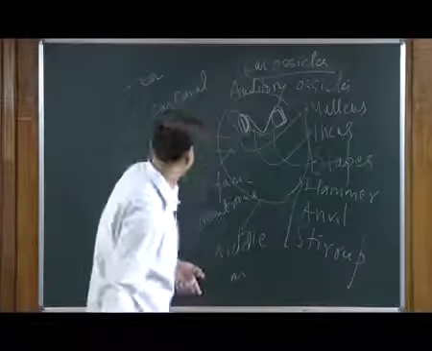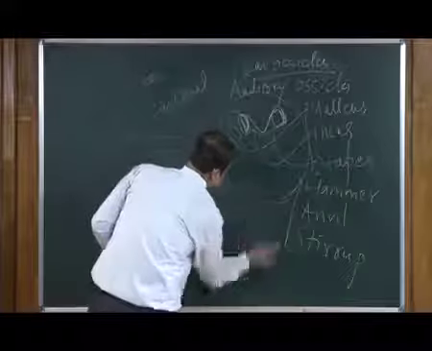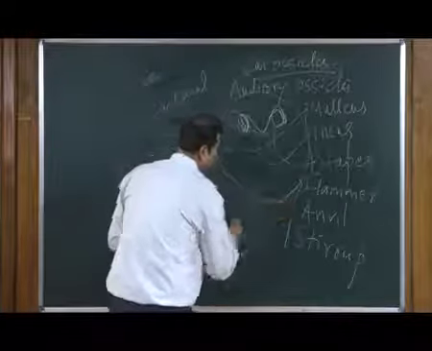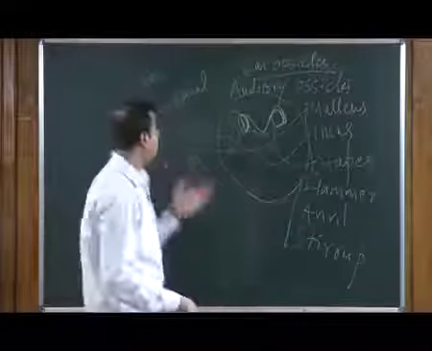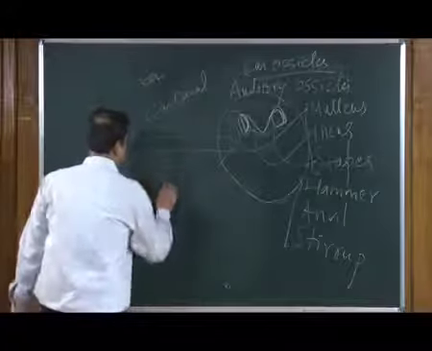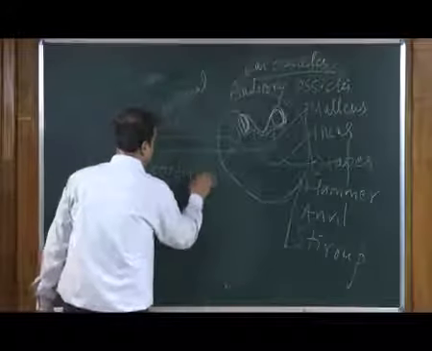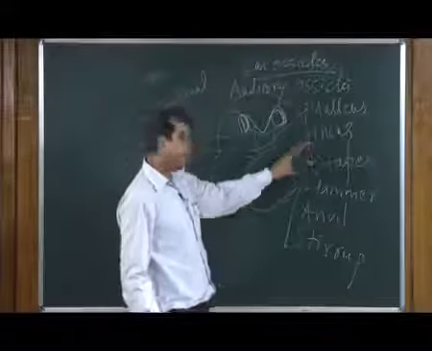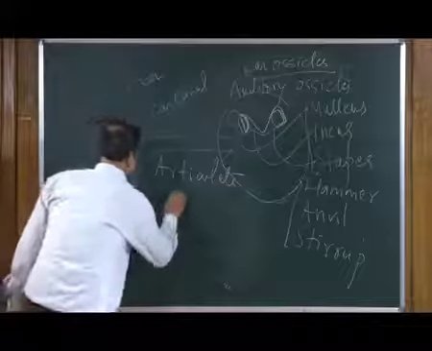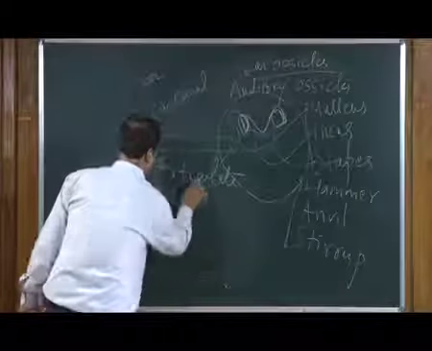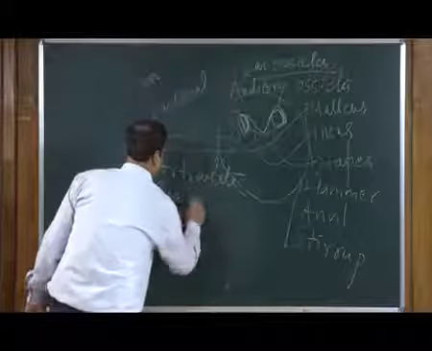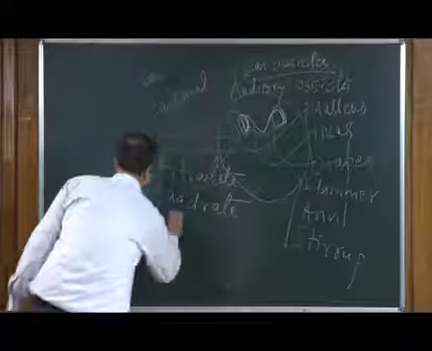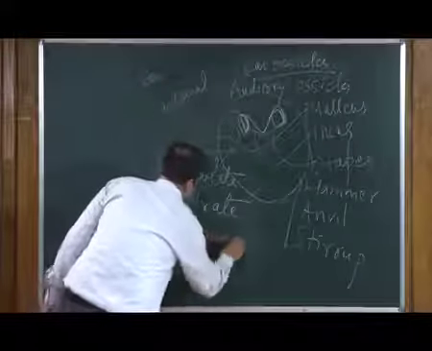Now, if we try to see what the bone modifications are, these may be important for some competitive examinations. Malleus is the modification of the articular bone. The incus is the modification of quadrate, and the stapes is the modification of hyomandibular.